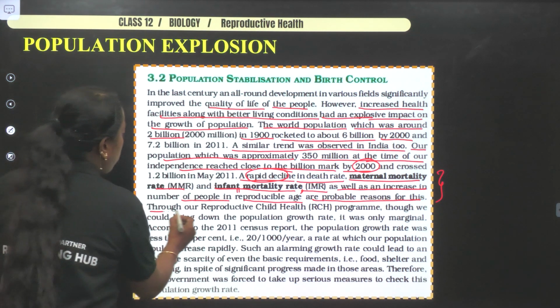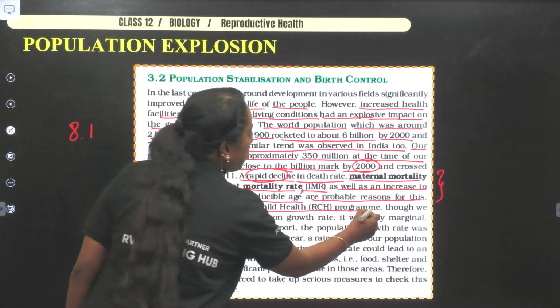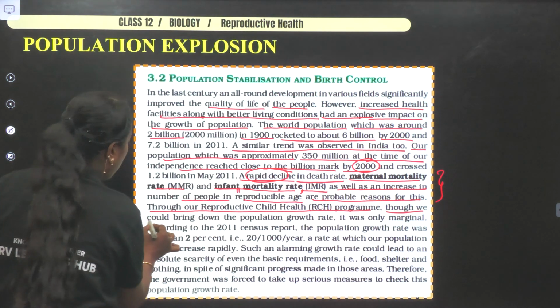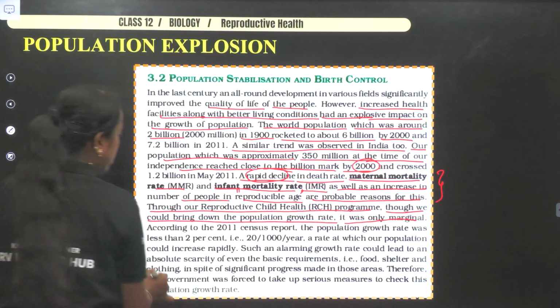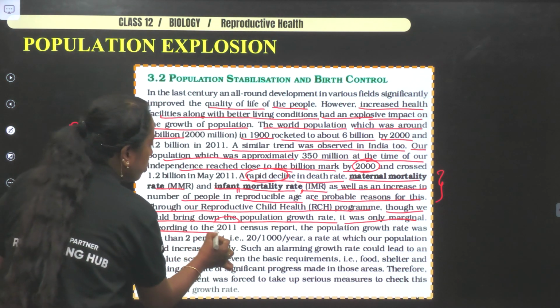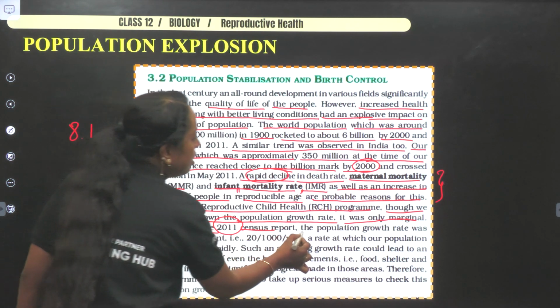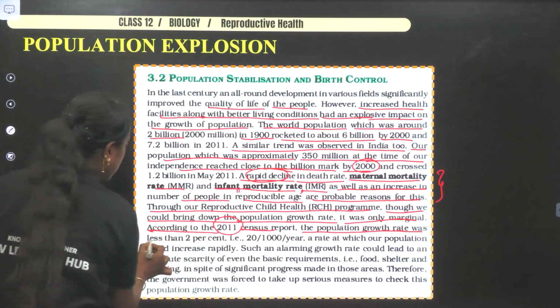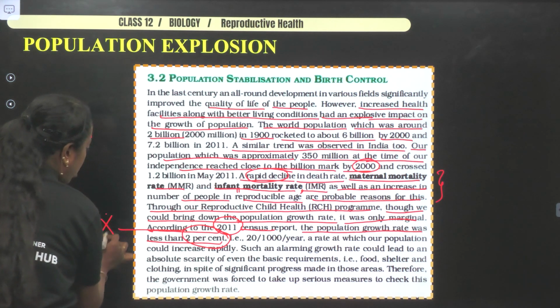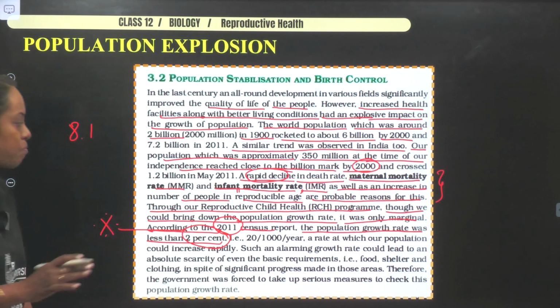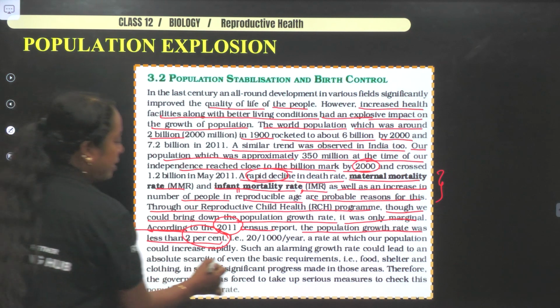Next, through our reproductive child healthcare program, though we could bring down the population growth rate, it was only marginal. According to the 2011 census, the report of population growth was less than what percent? 2%. Make sure you remember it. Next, see the last sentence.